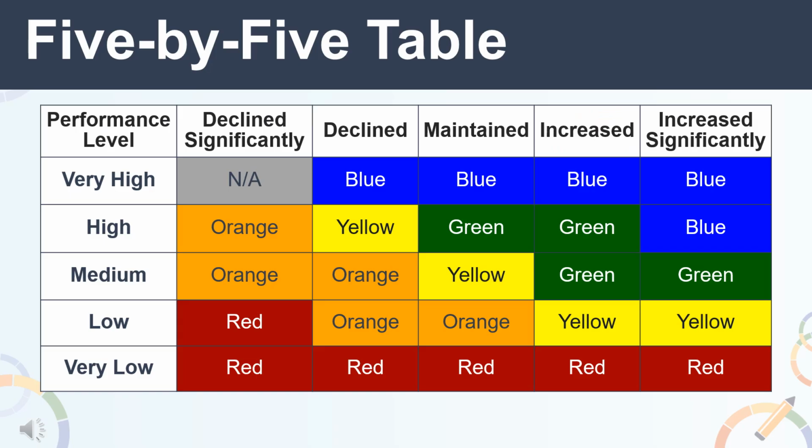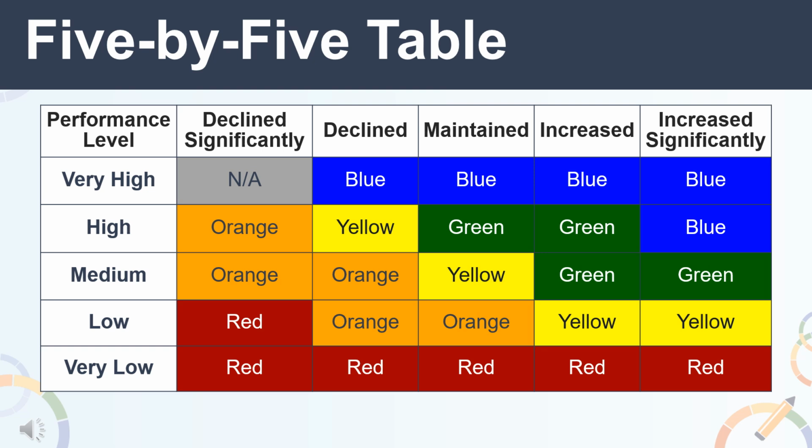Now, to determine a performance level or color for the graduation rate indicator, and for all state indicators on the dashboard, a 5x5 table is used. The 5x5 table that you see here is one for the graduation rate indicator. The top row represents change from the prior year. The change levels are declined significantly, declined, maintained, increased, and increased significantly.